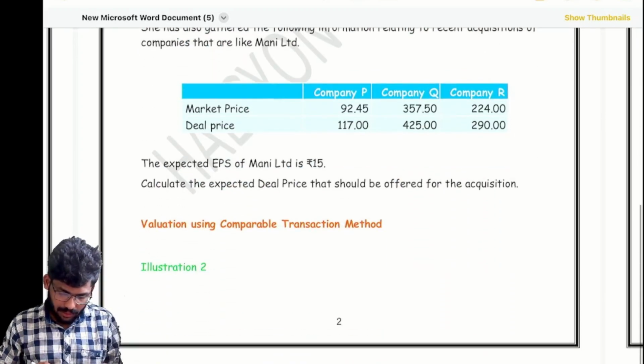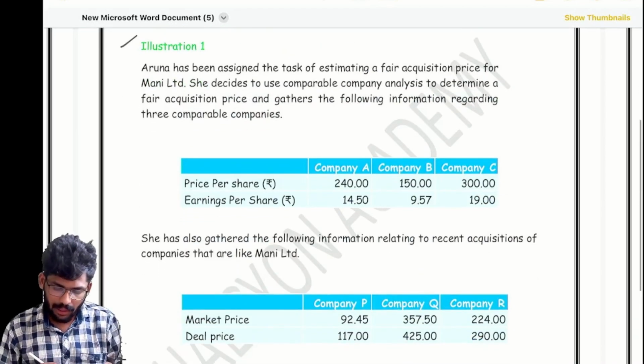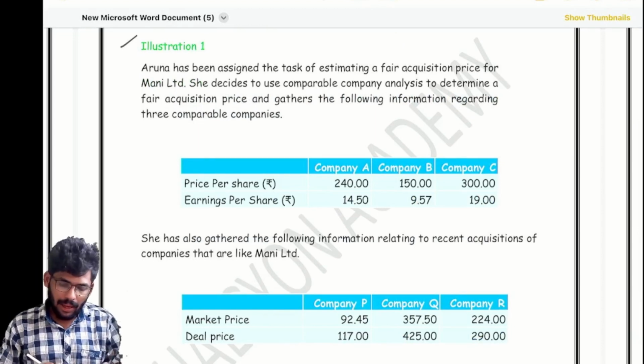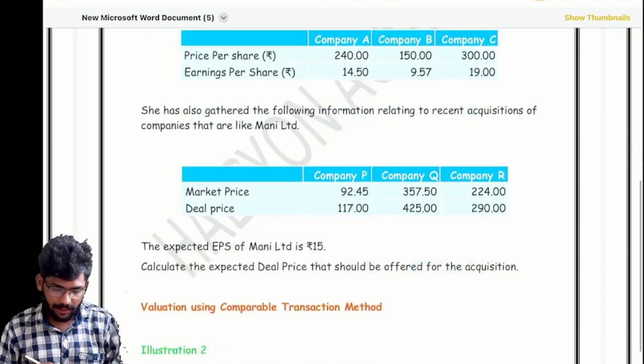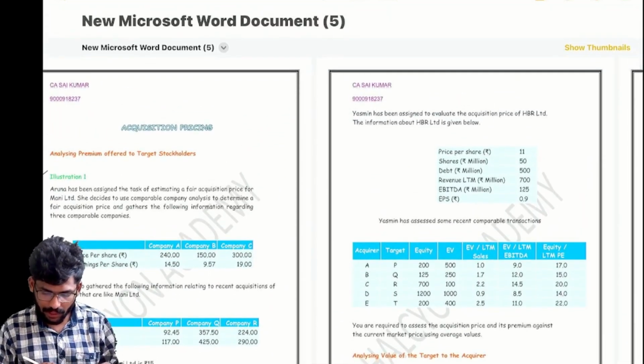Yeah, question number one is homework for you, because it's simple. I already discussed an example based on this question, so you need to solve this.